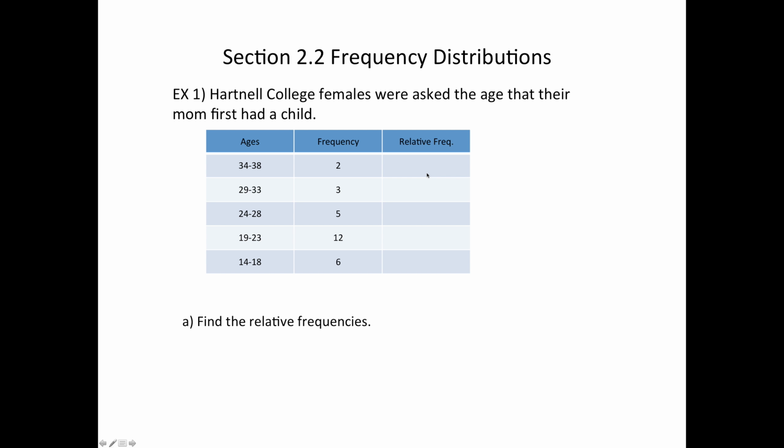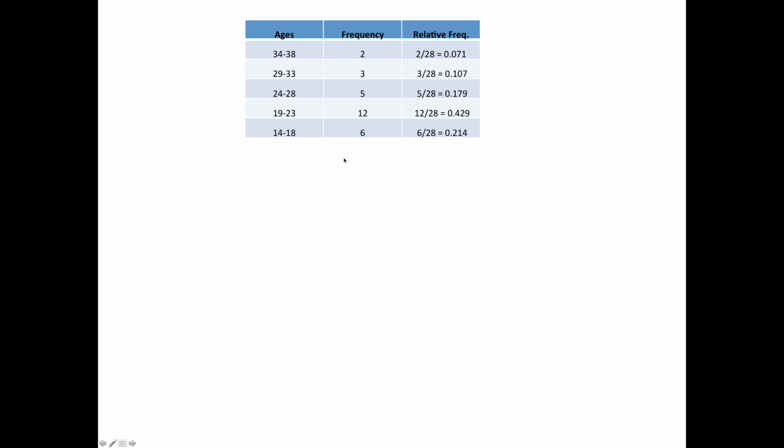So that's part A. So to find the relative frequency, we basically just need to add up these numbers right here, which is going to be 28. And then this one is going to be 2 out of 28, 3 out of 28, 5 out of 28, etc. And then the last thing to do is just divide them and put it in decimal form.